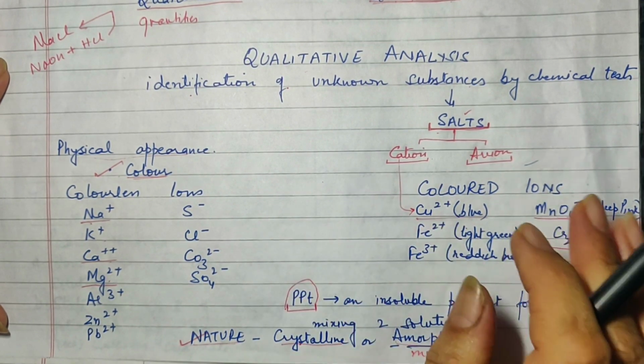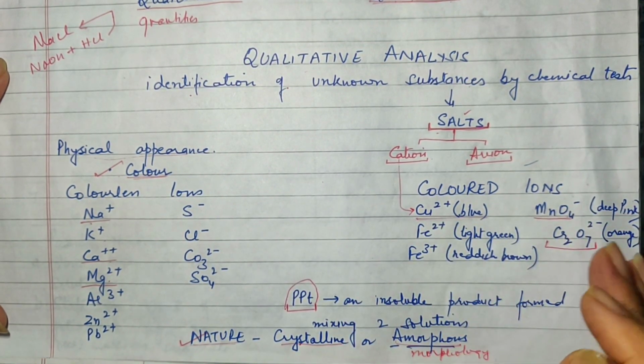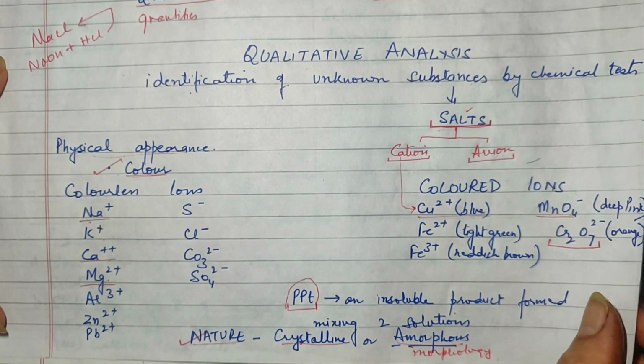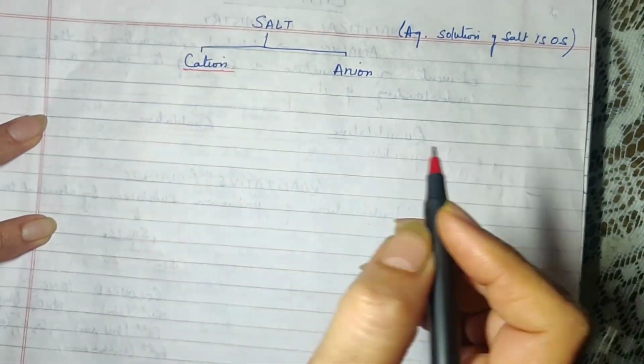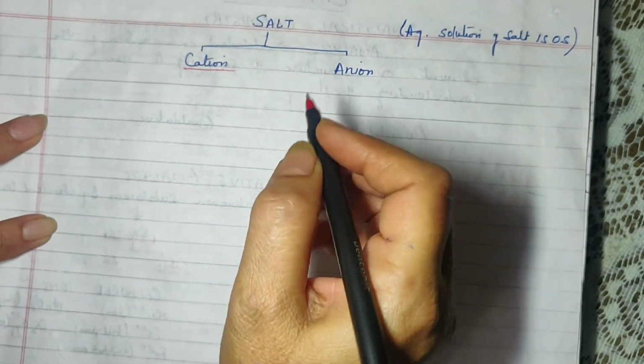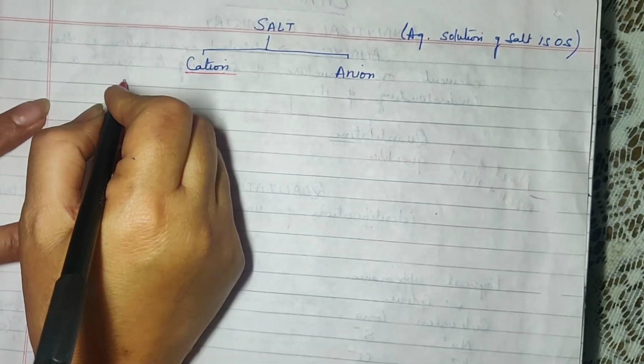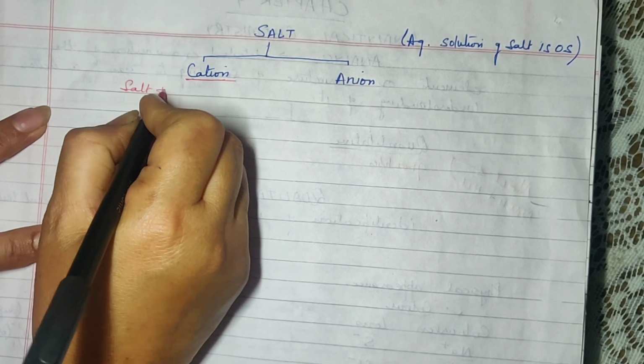So, physical appearance just helps you to make a guess so that your next reactions or the next proceedings are a little guided. Now, we will talk about the cation and anion in detail. The cation: whenever we have to test a cation in the salt, what we do is we take a salt and we treat it with an alkali.